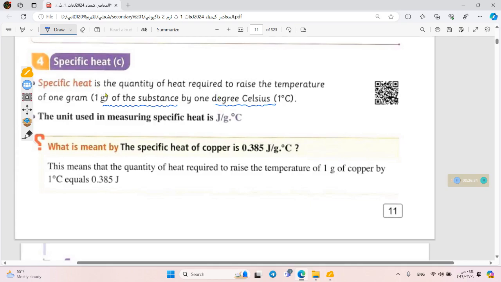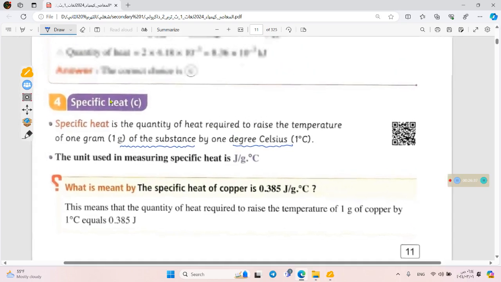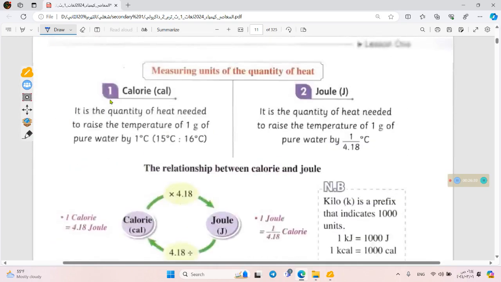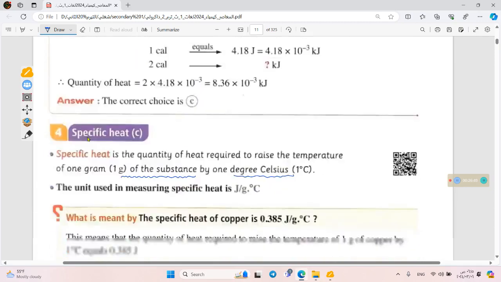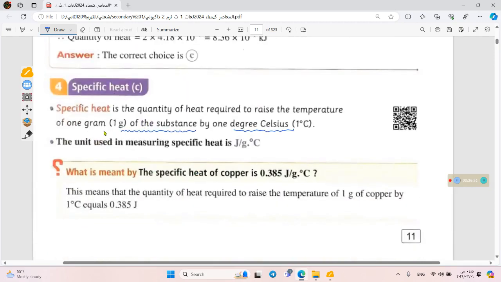Let's compare between the specific heat and the calorie. Calorie is the amount of heat needed to raise the temperature of 1 gram of pure water. The substance here is water. While the specific heat is the amount of energy needed to raise the temperature of 1 gram of any substance. This is the difference between the specific heat and the calorie.